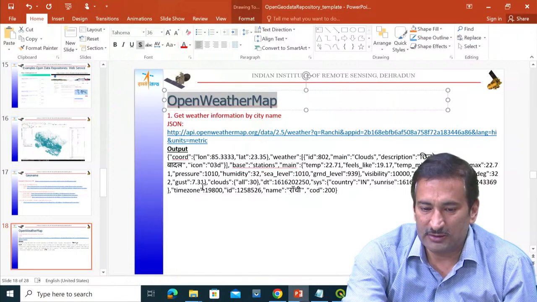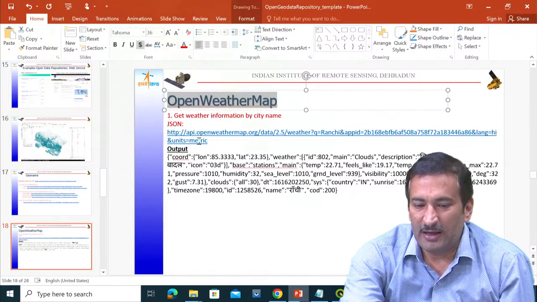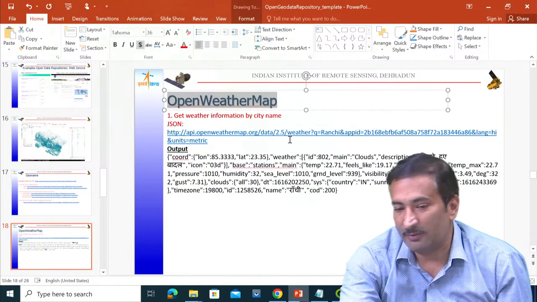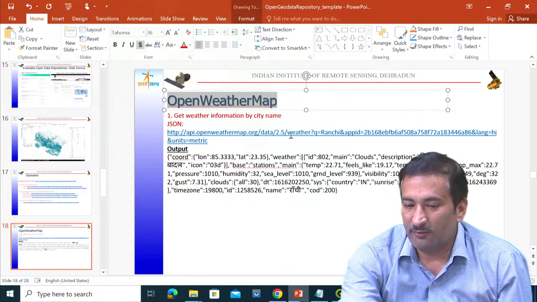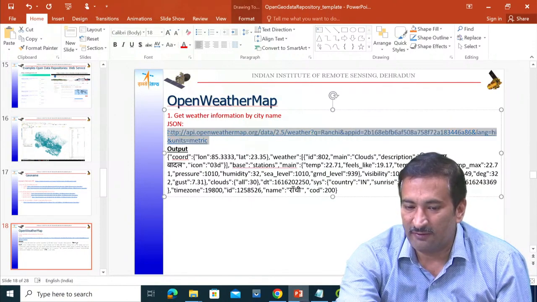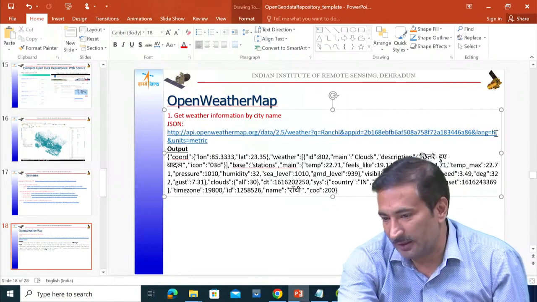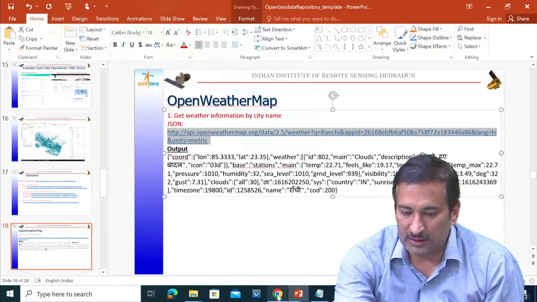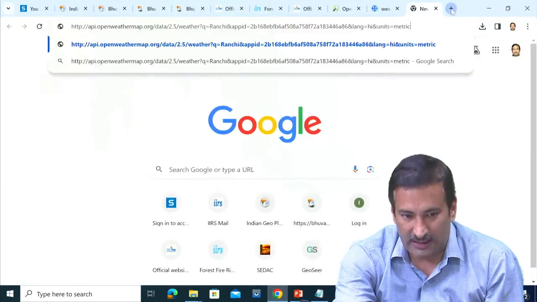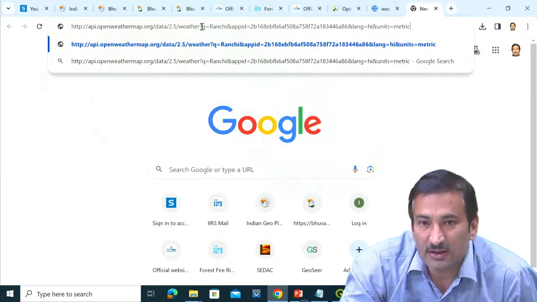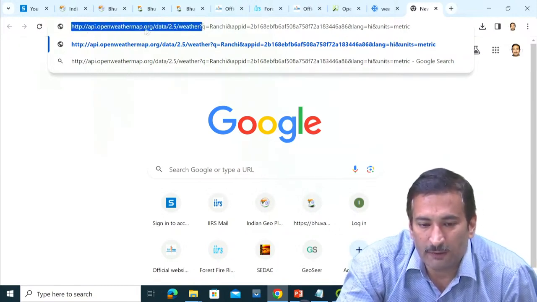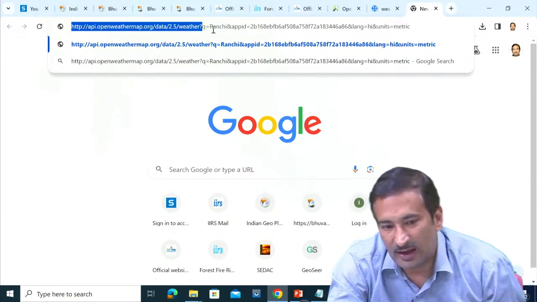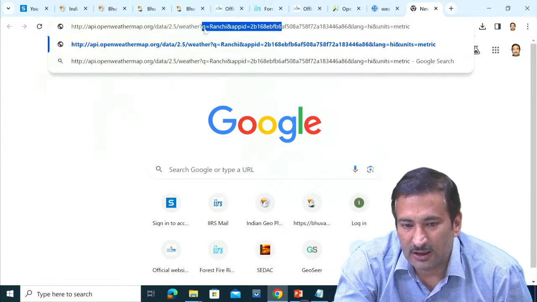Example, let us try to see here. I have taken this API, api.openweathermap.org/data/2.5/weather. Up to here is the name of the server, and after that there are certain parameters. I will just select it like this, copy, Control C, and try to access this parameter here. Up to this part is the name of the server. After that, there are certain parameters like q equal to Ranchi.